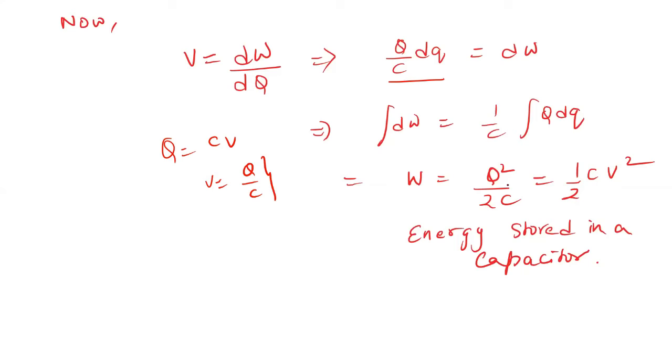You will get Q square by 2C, which is also half CV square. This is the energy that is stored in a capacitor. Is this clear? I think all of you already know this, so I can go ahead.